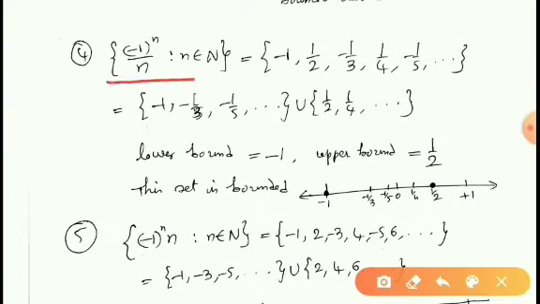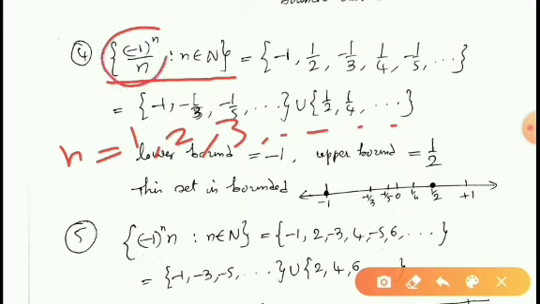See this set, (-1)^n / n for n belongs to N. So, taking n equal to 1, 2, 3, and so on. Whenever n is equal to 1, this value is equal to -1. If n is equal to 2, we will get 1/2.